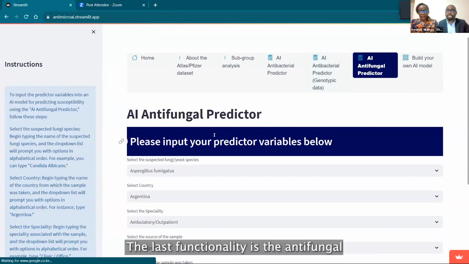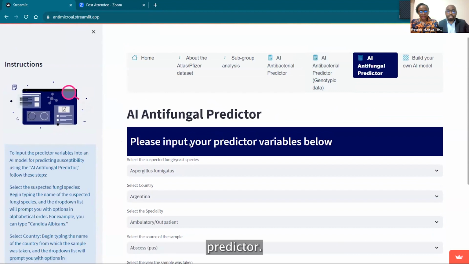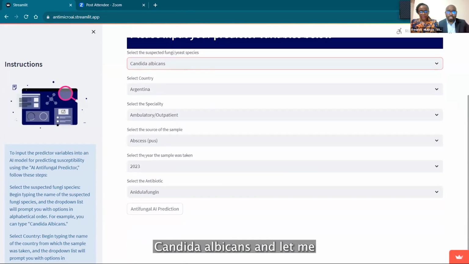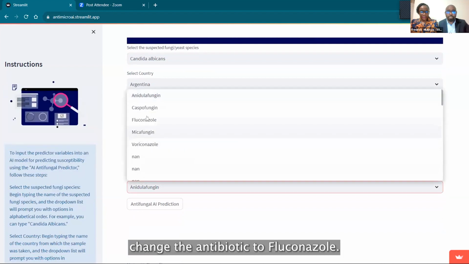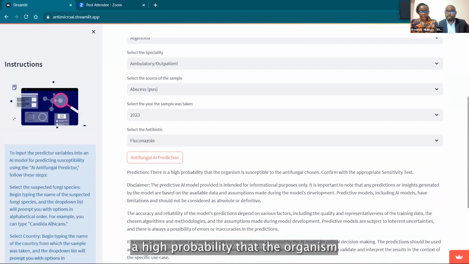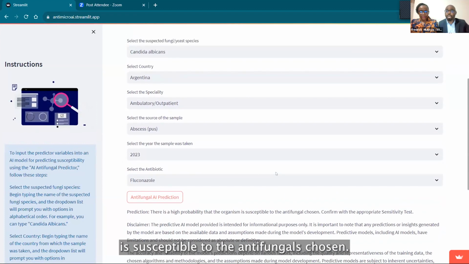The last functionality is the antifungal predictor. Here, let me change this to Candida albicans, and let me change the antibiotic to fluconazole. And it shows that there's a high probability that the organism is susceptible to the antifungal chosen.